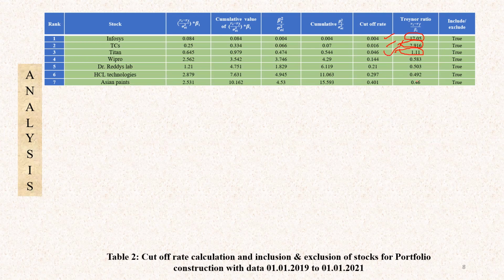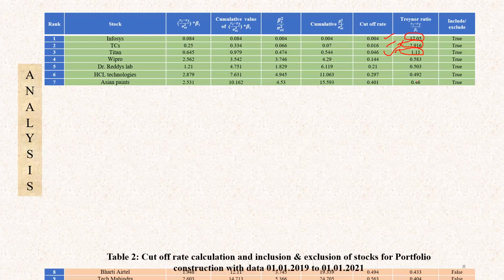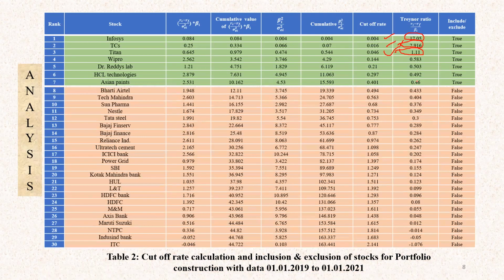Like that, out of 30 stocks, we were able to include only 7 stocks because only these stocks have got a higher Treynor ratio than the cutoff rate. If you see in the table from 8, these are the stocks which have been marked in some other color, like orange.